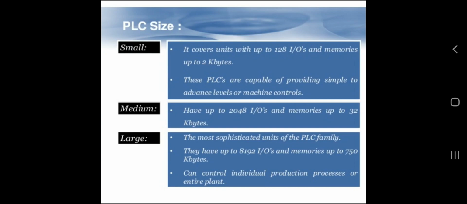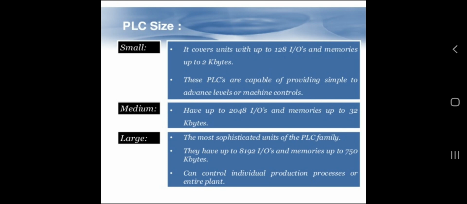Then PLCs are available in various sizes. You can categorize these PLCs as small, medium and large. Small size means it covers units with up to 128 input outputs and memories up to 2 kilobytes. These PLCs are capable of providing simple to advanced levels of machine control. Then medium type PLCs have up to 2048 input outputs and memories up to 32 kilobytes.